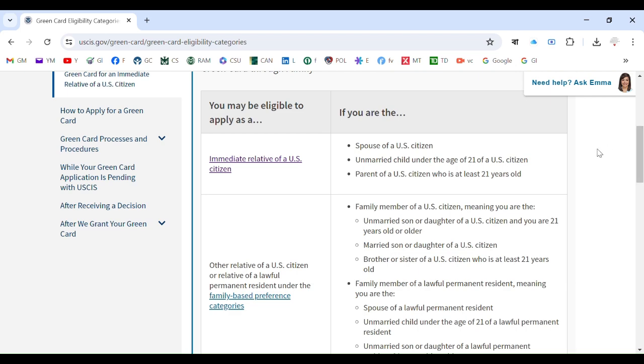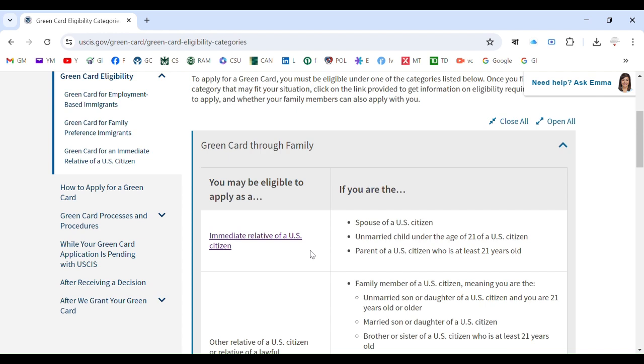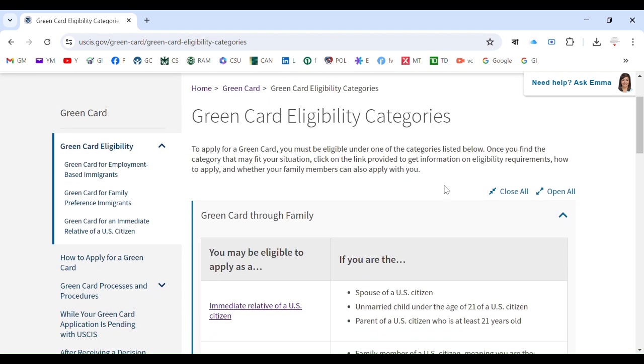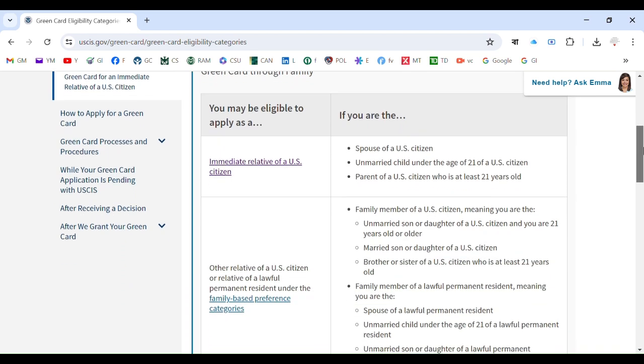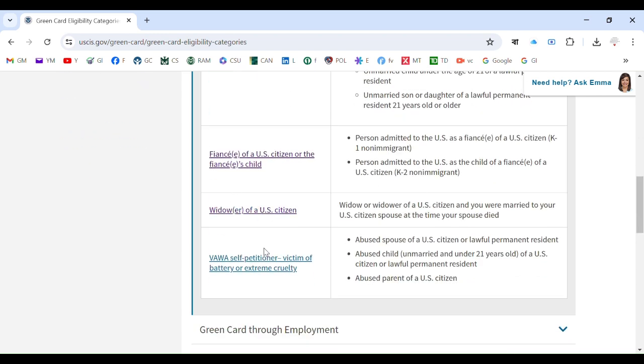And in our last video, we discussed, just to give an introduction, the categories of family-based green card. So if you want to get the green card through family, you can have your eligibility through any of these 4 or 5 categories.